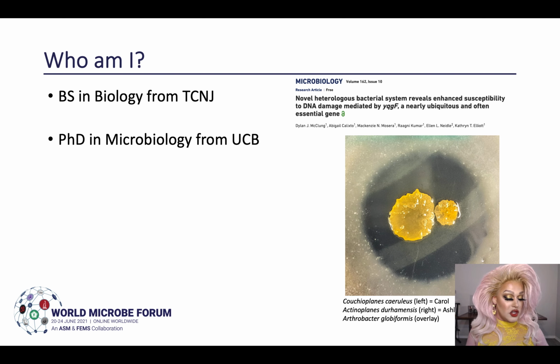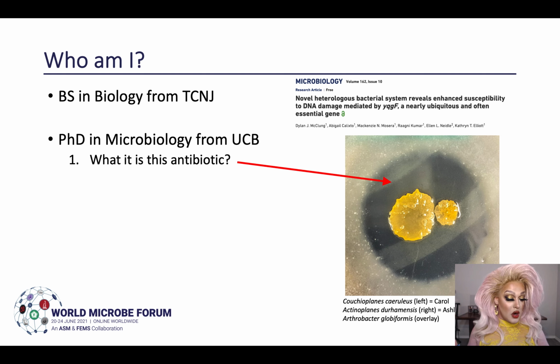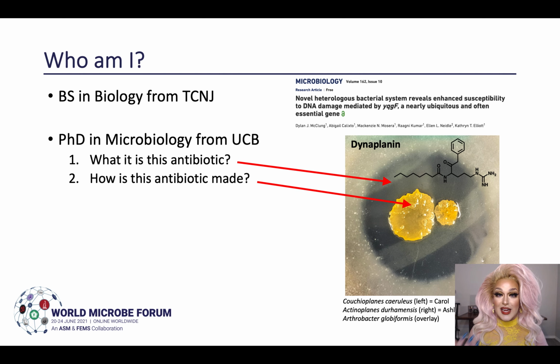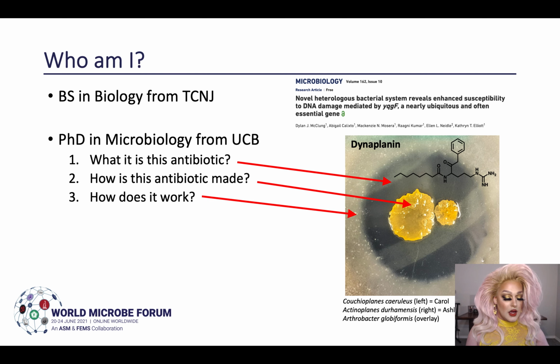My main questions in my PhD project were, what is this antibiotic? What is the identity? What is the chemical structure? I found that out, and I named it after my drag persona. I named it Dynaplanin, Dyna for Deinococcus Rose, and Planin for Calceoplanus. My next question was, how is this antibiotic made? Really I'm asking, what genes does Carol use to produce the antibiotic? And then finally, how does it work? What is Dynaplanin doing that inhibits the growth or kills Arthobacter?